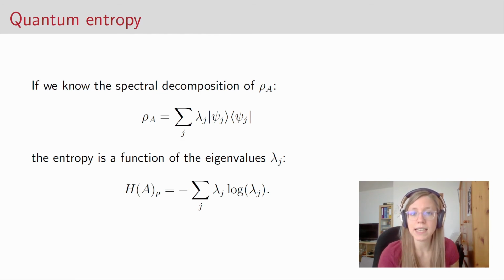So the entropy of the state is then simply given by minus the sum over lambda j times the logarithm of lambda j, summed up over all j. So if you remember that the eigenvalues of a state form a probability distribution because they are always greater or equal to 0 and they sum up to 1, then we can view this as the Shannon entropy of the random variable that is modeled by the probability distribution given by the eigenvalues of rho. And in this sense, it is basically the same as the classical entropy.